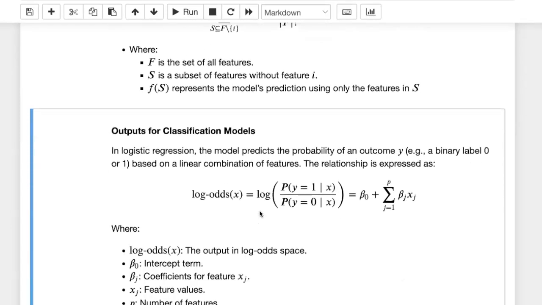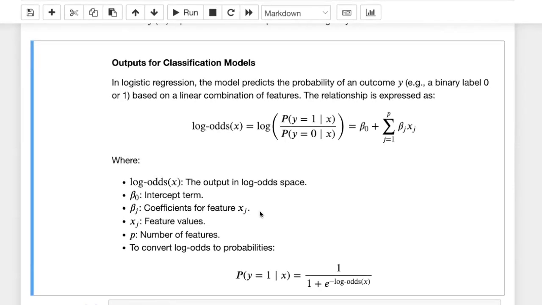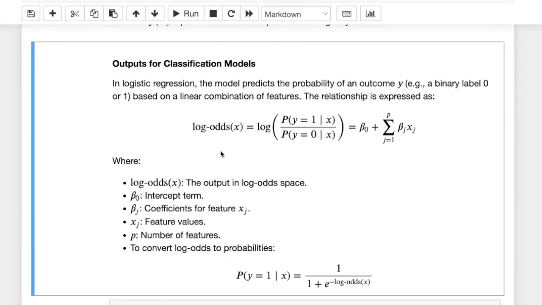However, this can be a little bit more complicated for classification models because, for example, in logistic regression, we are working with probabilities that each point belongs to one of the classes. And that's why we mentioned the idea of log odds space. So in the case of classification models, what we consider as the output of the model is this log odds space.